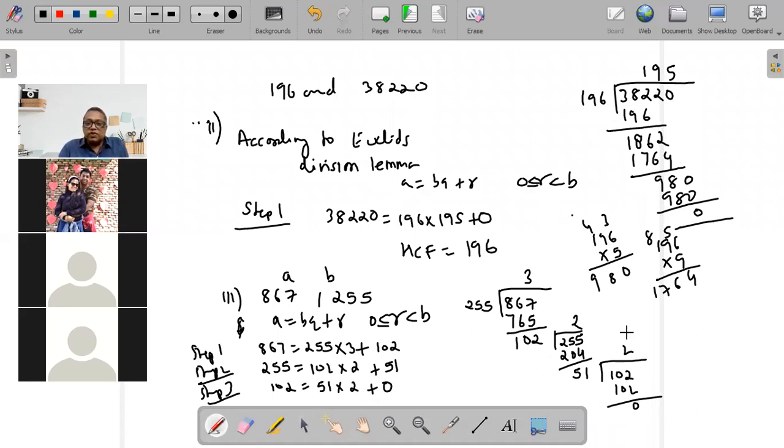So we've got 0, so we are going to stop there. So the HCF will be 51. The last divisor becomes your answer. So what is the HCF of this? HCF will become 51.